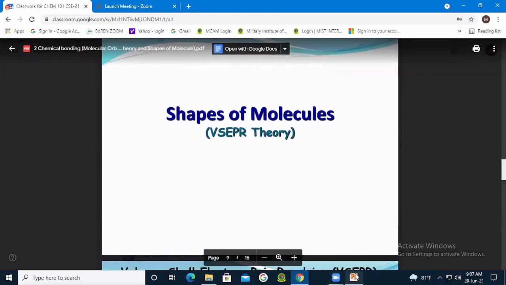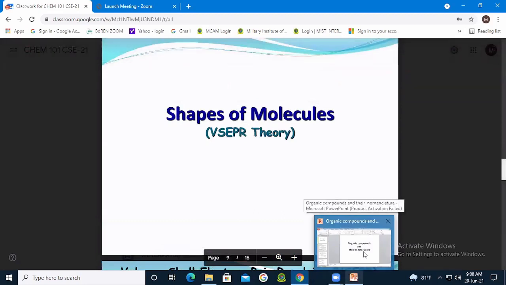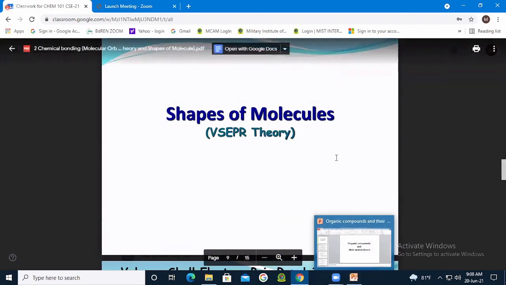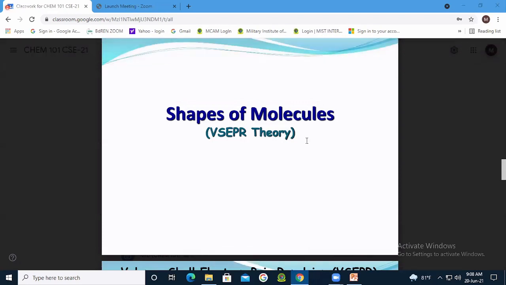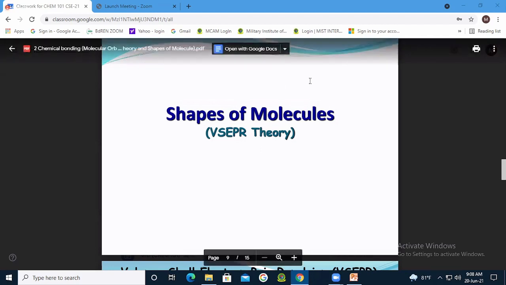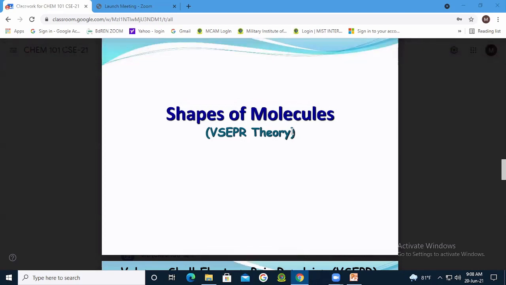Do you know what is VSEPR theory? Sir, valence electron pair repulsion theory. Very good. What does it mean? It explains the precedence of repulsion between the valence electrons, as in the repulsion of a lone pair and a lone pair is greater than a lone pair and a bond pair, and so on. Okay, very good. Basically, whatever you told is exactly correct.